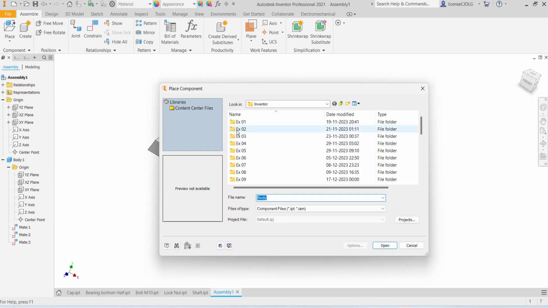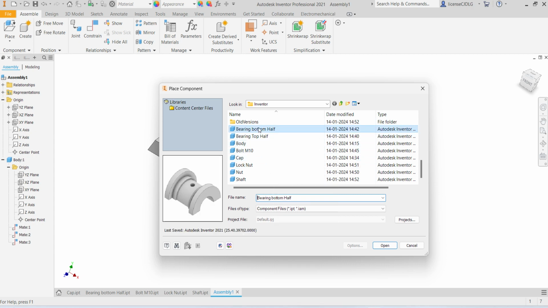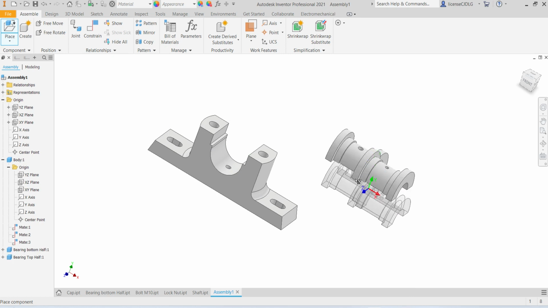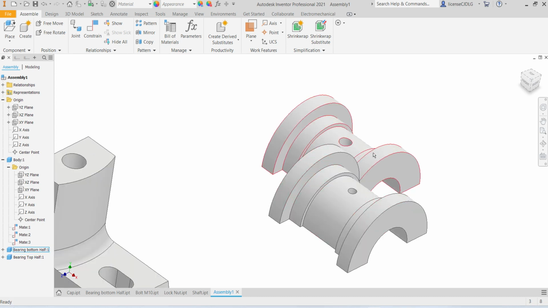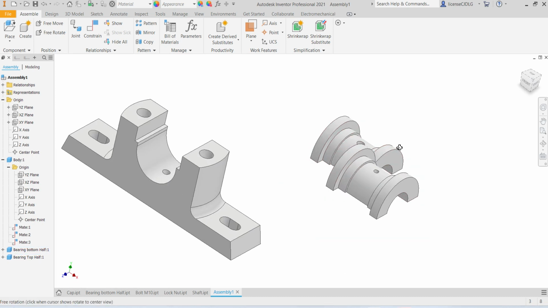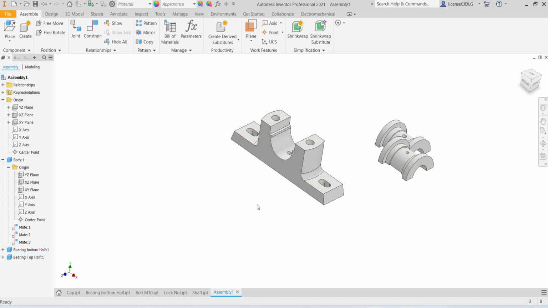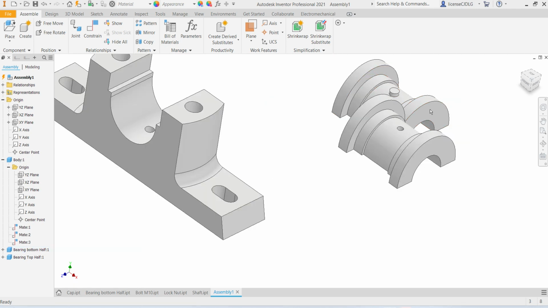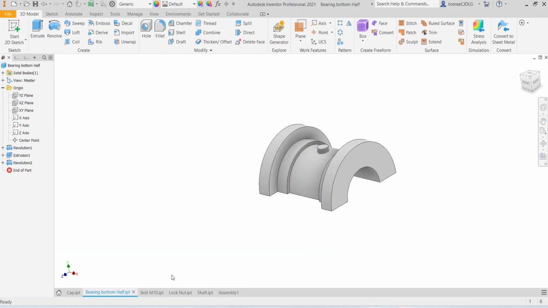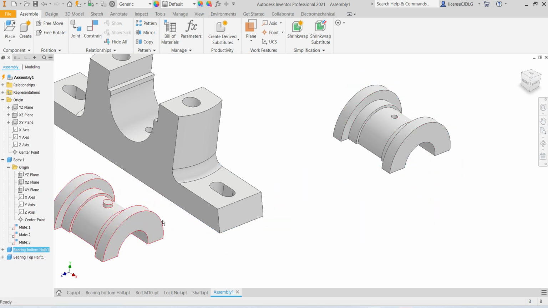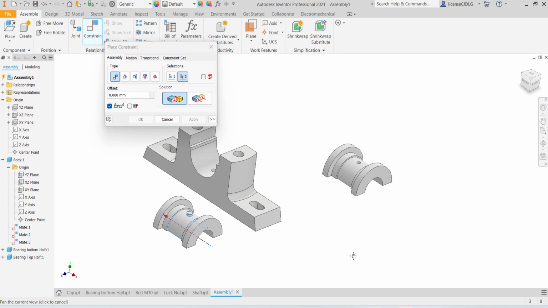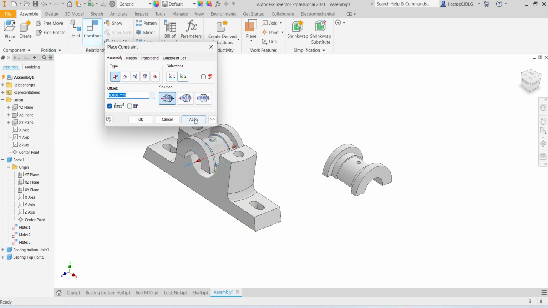then take bearing top and bottom off. Select first bottom flange, constrain, apply.